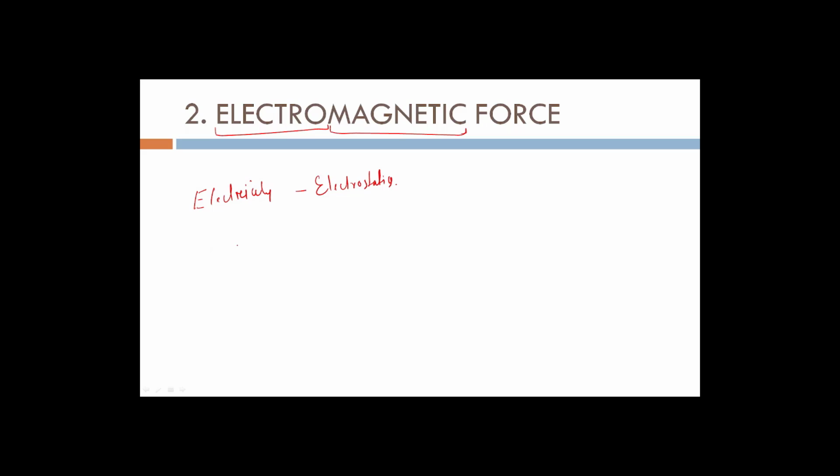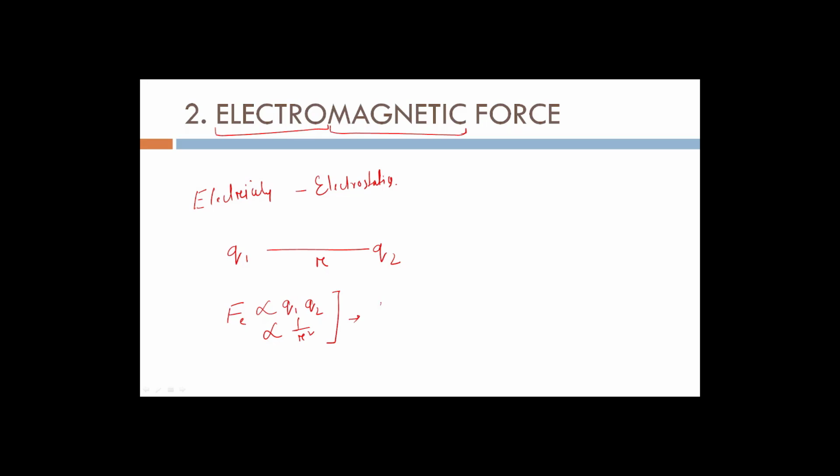If you have two charges, say Q1 and Q2, separated by a distance r, then Coulomb's law says that the electrostatic force between them is directly proportional to the product of the charges and inversely proportional to the square of the distance between them.